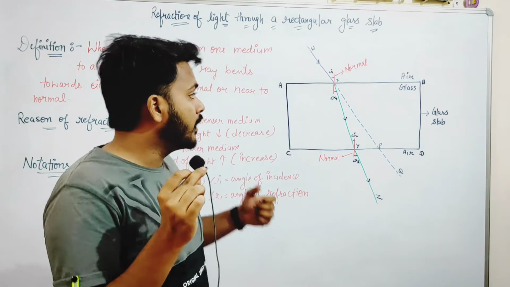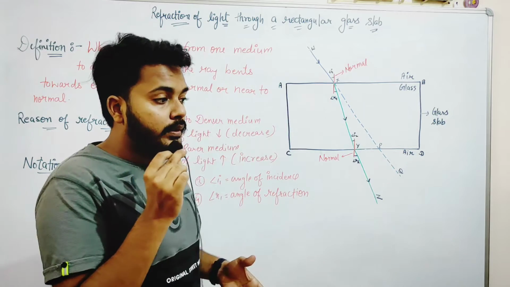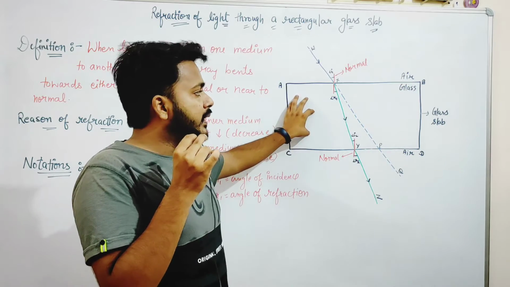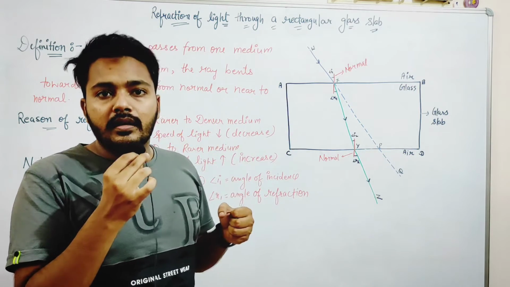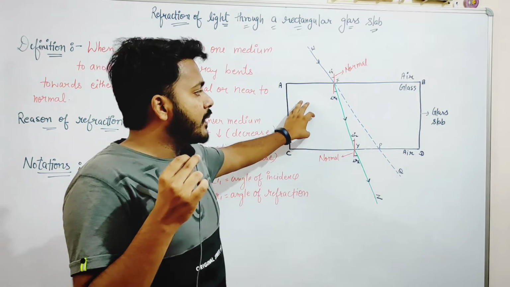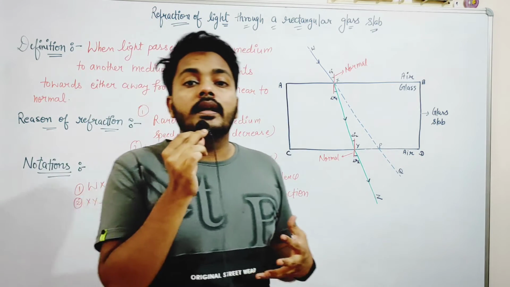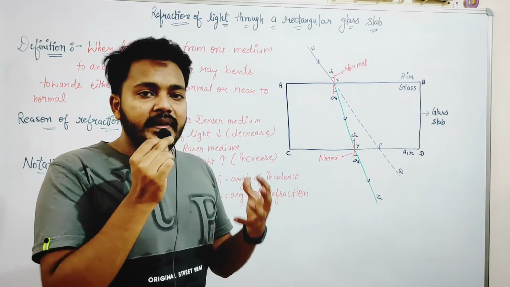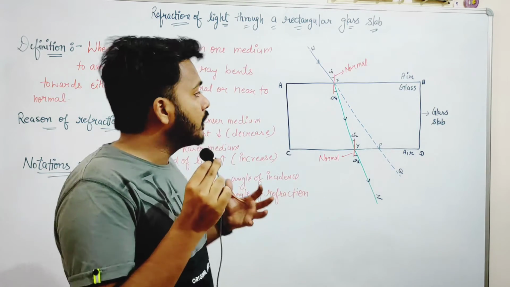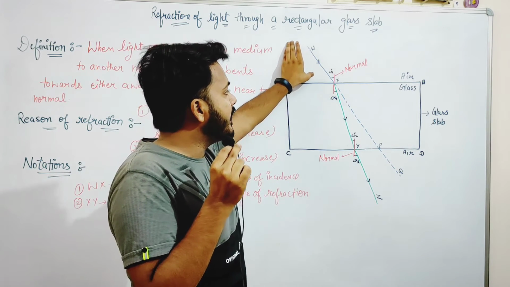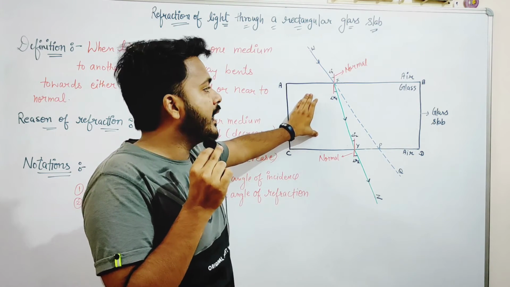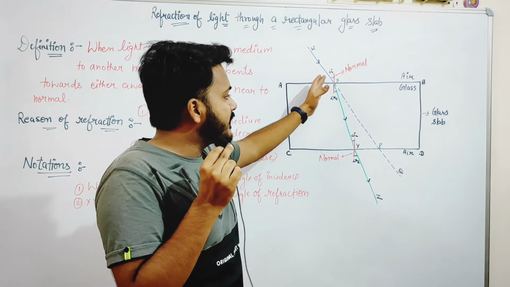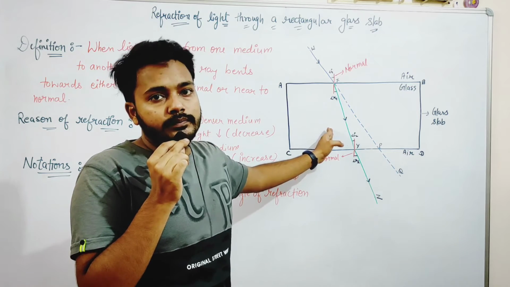On the other hand, glass slab, diamond, etc. These materials, as compared to the gases, have very tightly packed particles, and due to this, these types of materials are called denser medium as compared to the gases. So the refraction concept includes that when the light passes from a rarer medium to a denser medium, like when the light passes from air to the glass, you will see a slight bend in the ray of light.